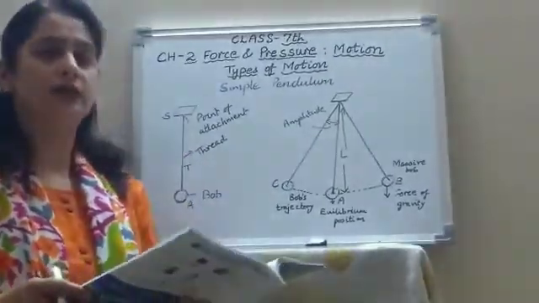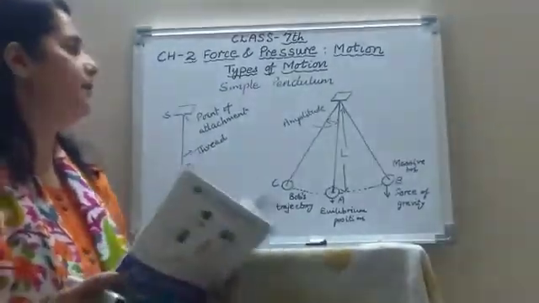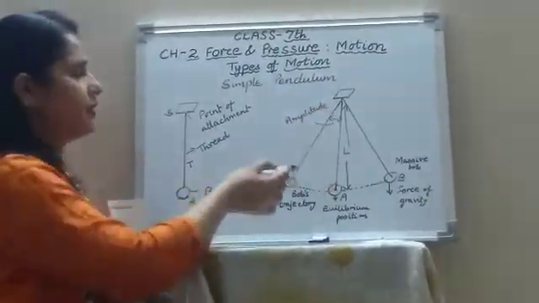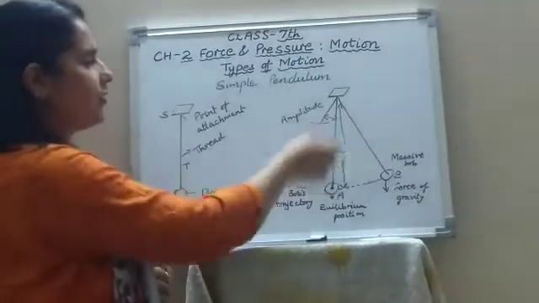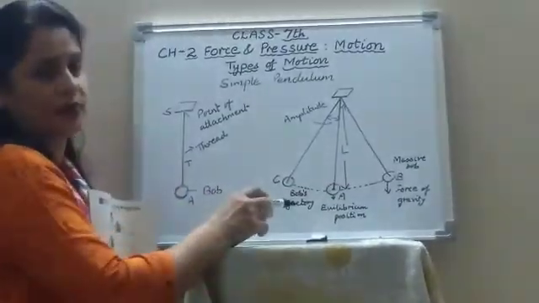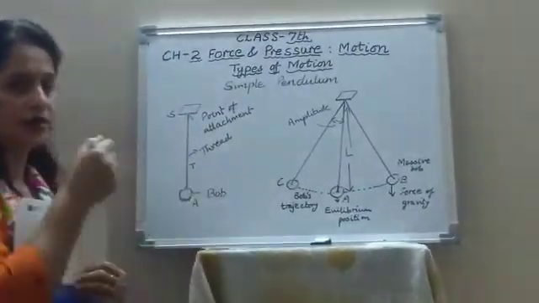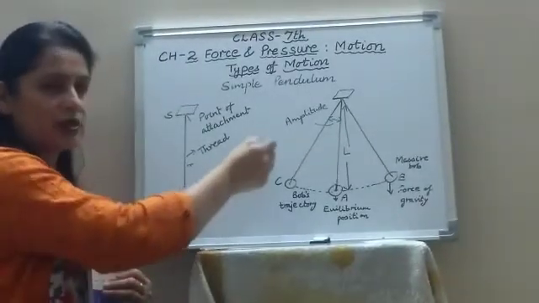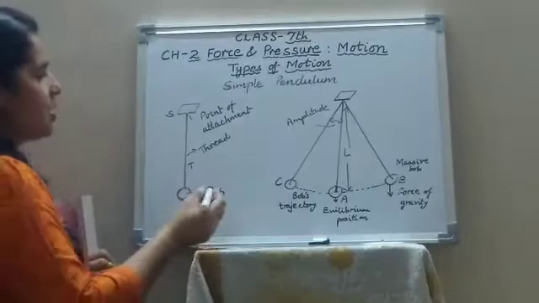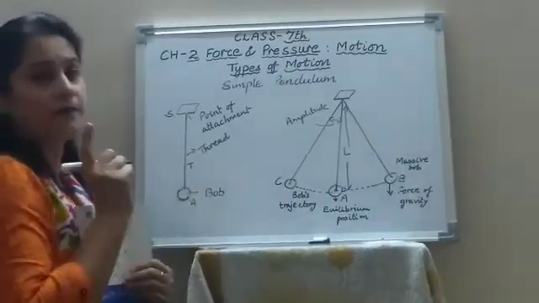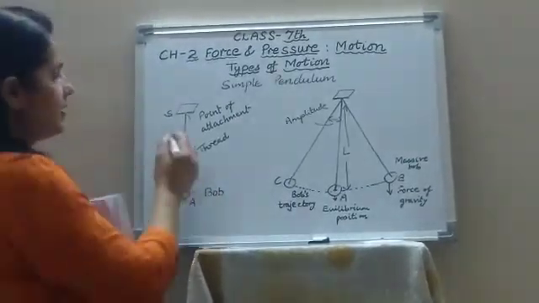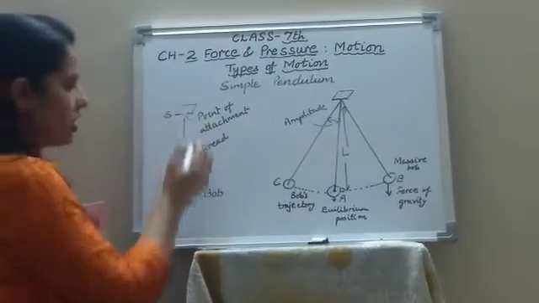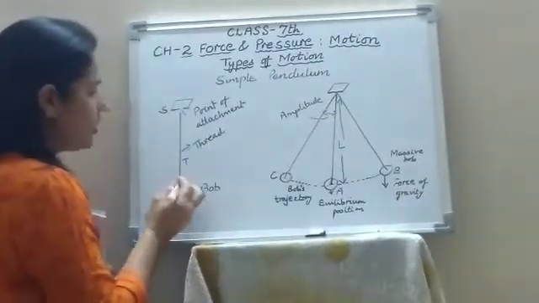Now there are some terms related to simple pendulum. What do you mean by the length of the pendulum? Here I have shown the three positions of the simple pendulum. You take the pendulum to one side and then you release it. So it will start oscillating. Now what do you mean by the length of the pendulum? The length is the distance from the point of suspension to the center of the bob.